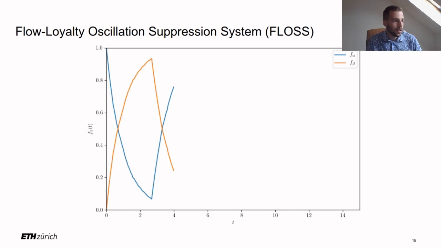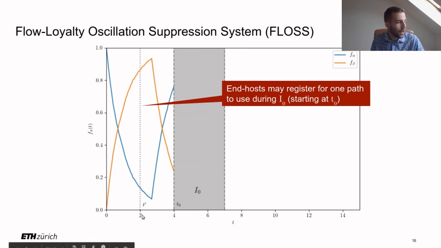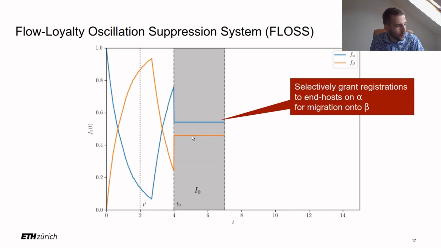So if there is an oscillatory network, the FLOSS mechanism will announce at time t prime that every end host must register for one path that it can use during this upcoming interval I0, starting at t0. So at time t0, every end host will use the path that it has registered for. And this will already lead to some kind of equalization, but this equalization may not be perfect. During the interval there is no migration because every end host only has a registration for one path.